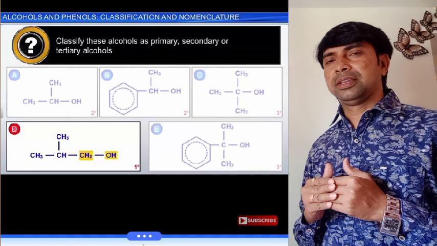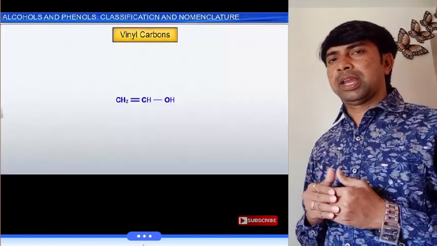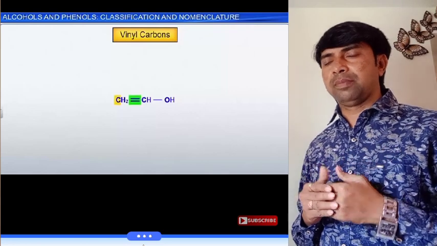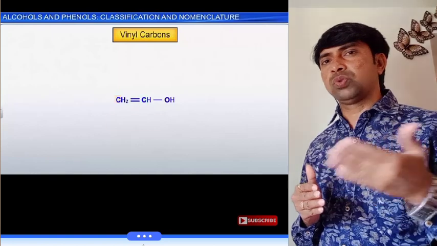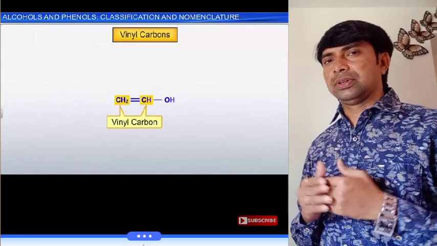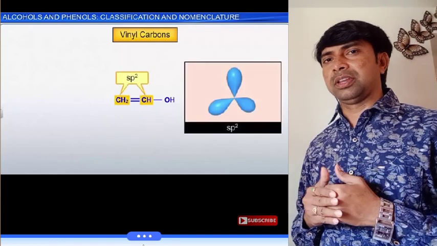Okay, look at these examples. And D यहाँ पे primary alcohol है. Primary यानी that is linked to only one carbon, the hydroxyl group is attached to only one carbon. So this is primary, secondary, tertiary.